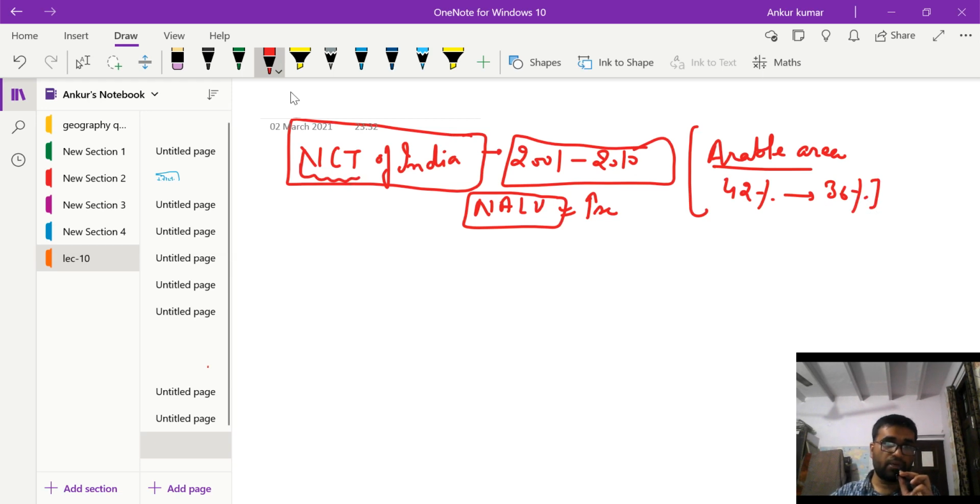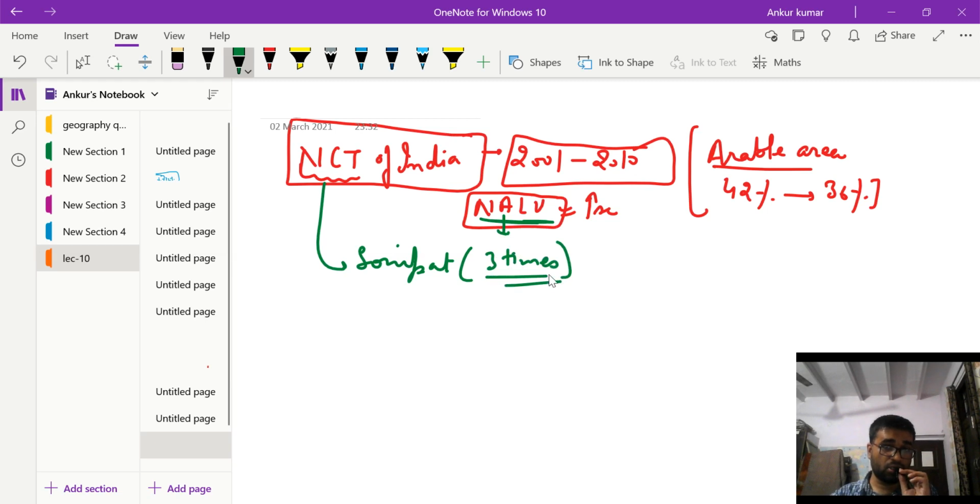Part of the National Capital Territory of Delhi is the district of Haryana, Sonipat. Sonipat witnessed non-agricultural land use change. This area, NALU, increased 3 times in Sonipat. Large industries were established, so this became an industrial region in this period, 2001 to 2010.